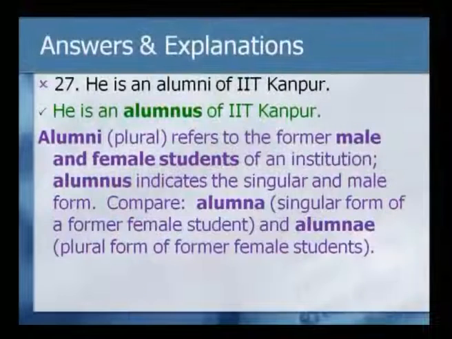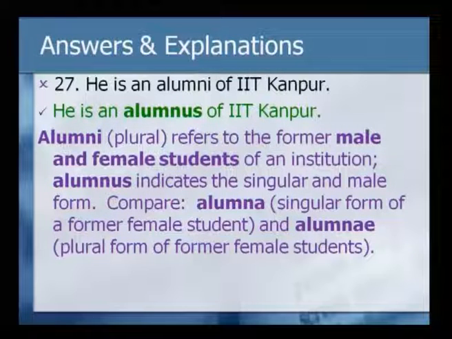They are alumni of IIT Kanpur, alumni of IIT Bombay, and so on. But alumni, plural, refers to the former male and female students of an institution. Alumnus indicates the singular and male form. If you want to refer to the person in the singular sense, then alumnus should be used.